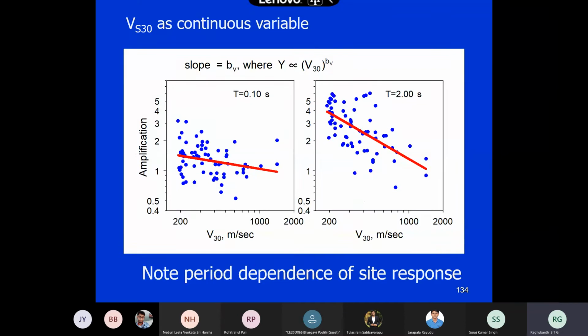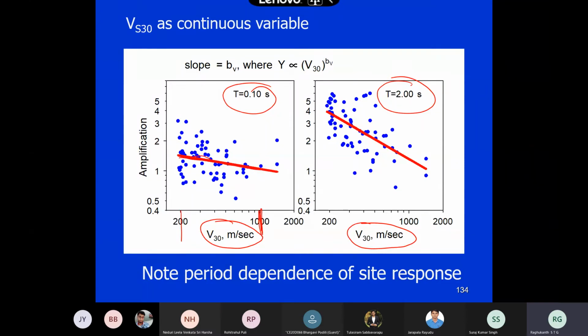Now, what people have found out is the data, whatever data you see now. This is for 0.1 second, this is for 2 seconds, and you plot with respect to VS30, the shear wave velocity. What is happening? For 0.1 second, when the shear wave velocity increases from 200 to 1000, how much is the increase? Can you see this line?